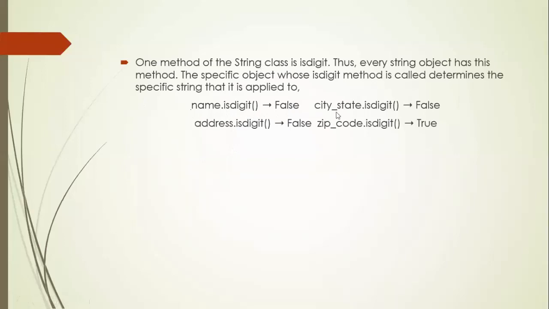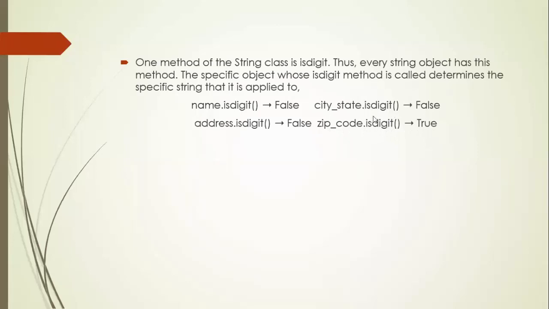Next, city underscore state dot isDigit is also a string, so it returns false. In the same way, address dot isDigit is also a string, so it is going to display false. Next, zip underscore code dot isDigit is going to return true. Only zip underscore code is going to return true because it contains digits.